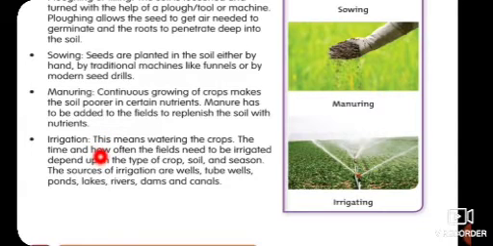Next one is irrigation. This means watering the crops. The time and how often the field needs to be irrigated depend upon the type of crop. Yes, how much water we should give to our crop depends on the crop, soil and season. The sources of irrigation are wells, tube wells, ponds, lakes, rivers, dams and canals. So we take help from these sources of irrigation to irrigate our crop.